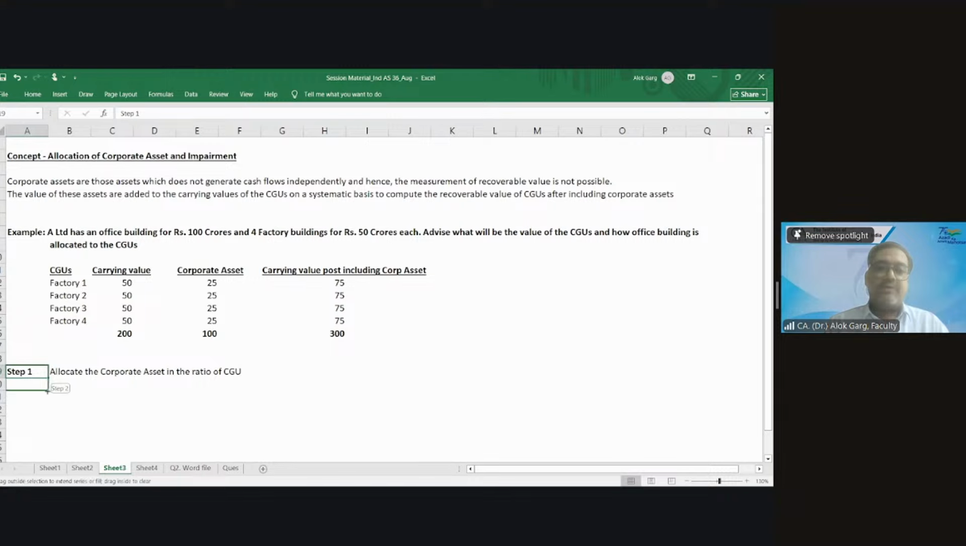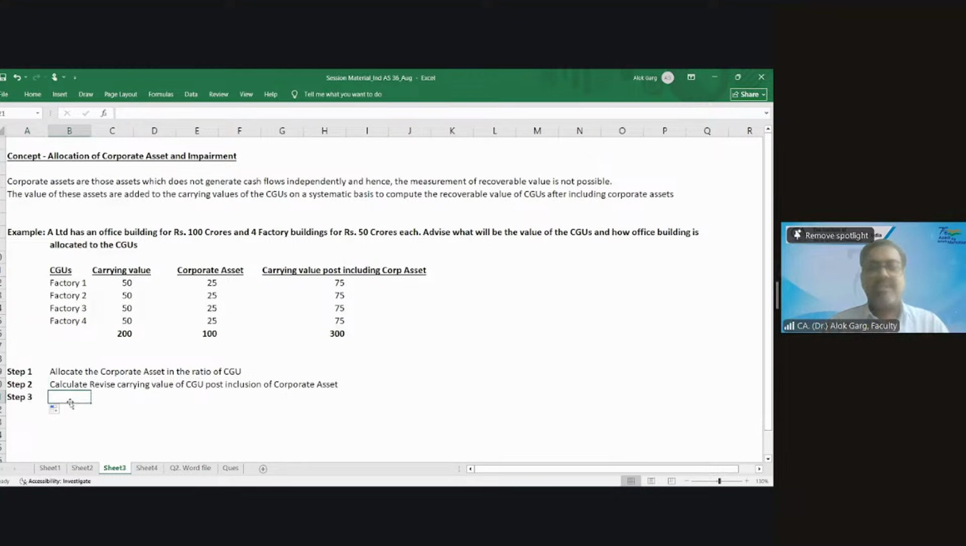What is my step number 2? You need to allocate the corporate asset in the ratio of CGU. Step number 2, what we have done? Calculate the revised carrying value of CGU post inclusion of corporate asset, right?